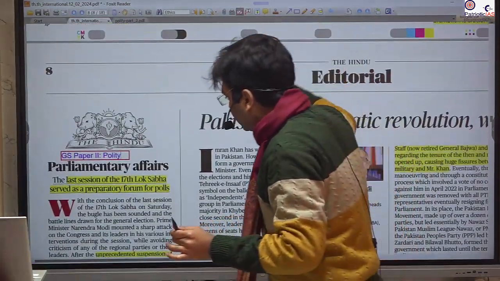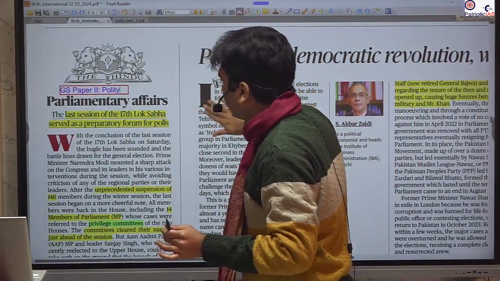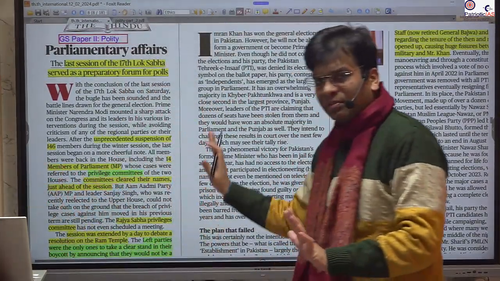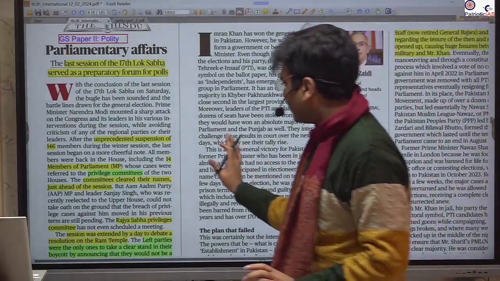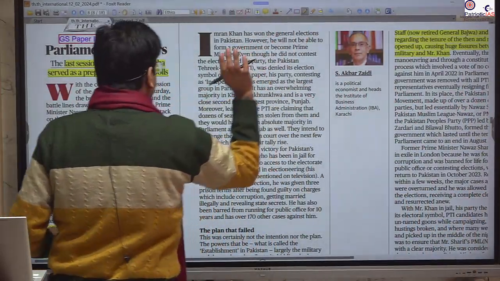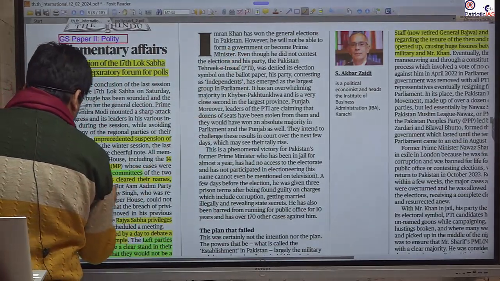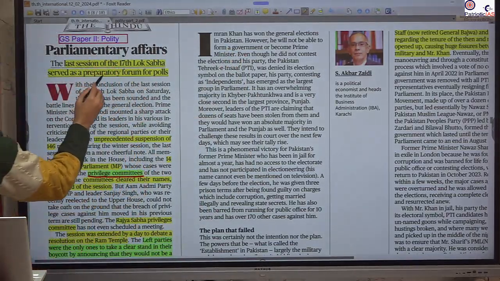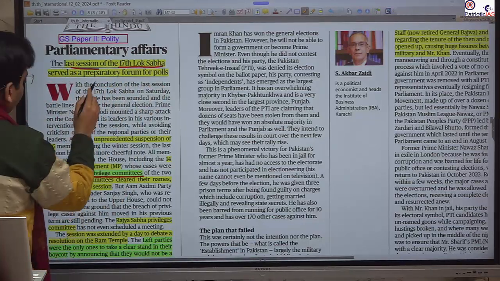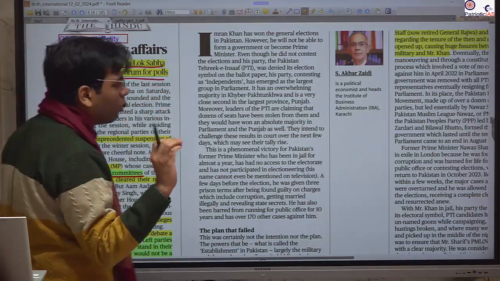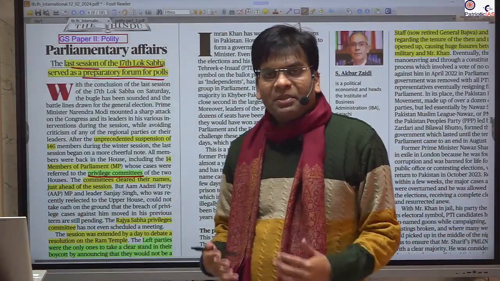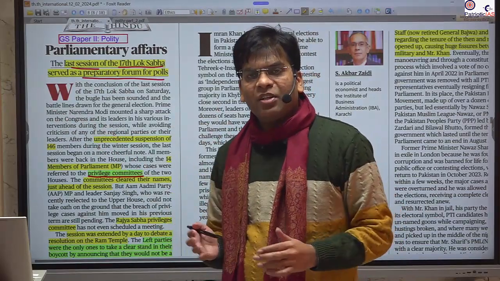Next important news that we will take is this. This is from polity, and this is political news, but you have to know something about the privilege committee and ethics committee. It was mentioned that the last session of the 17th Lok Sabha was like a preparatory forum for the polls, because it was showcasing what the BJP has done and what was the failure of the previous government.